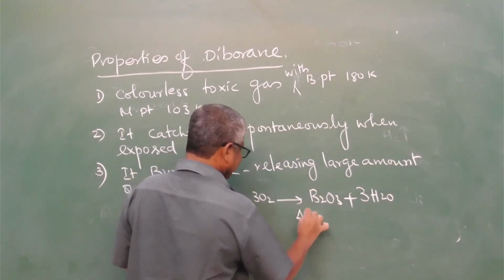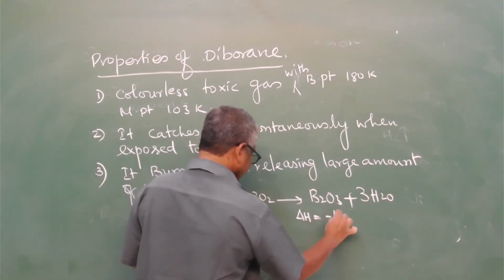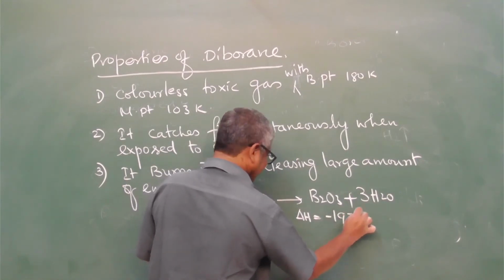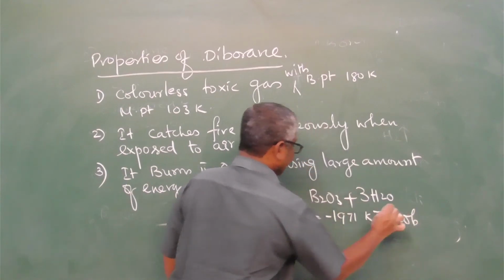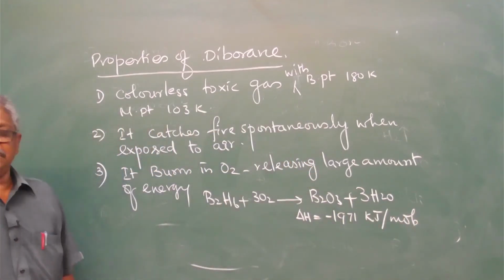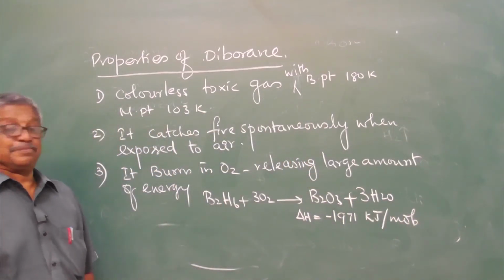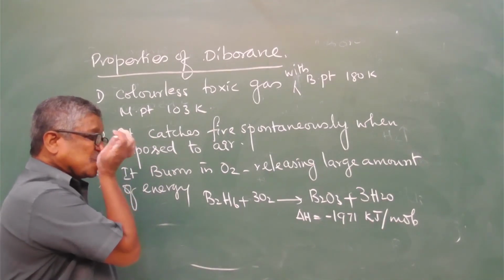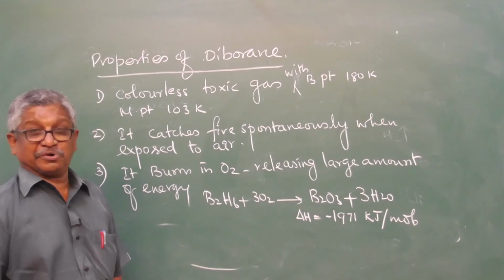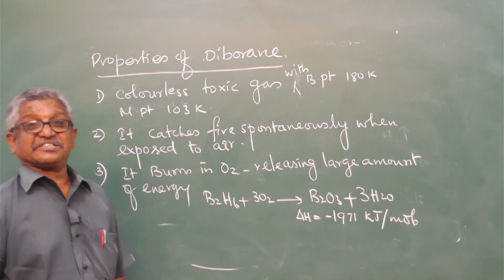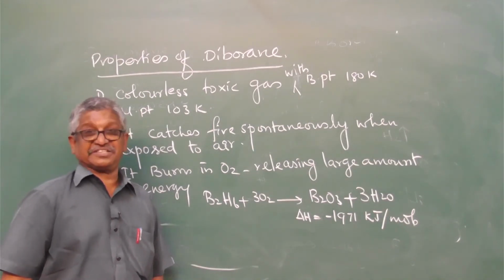The energy released is 1971 kilojoules per mole. One mole of diborane produces 1971 kilojoules of energy when it burns in oxygen.